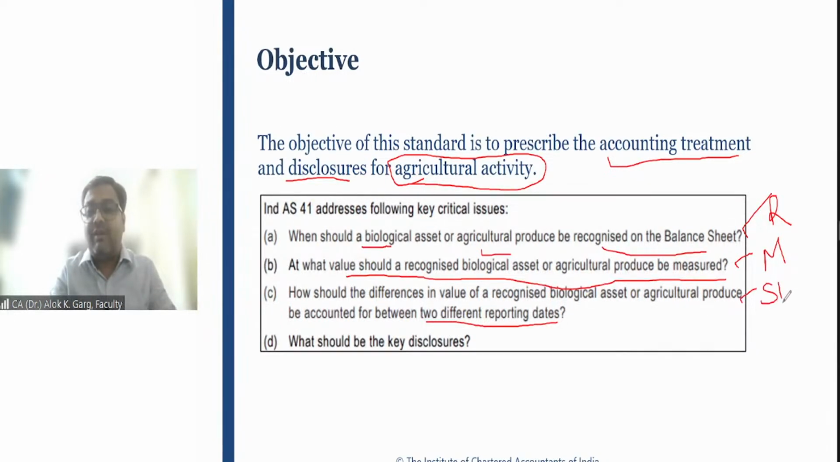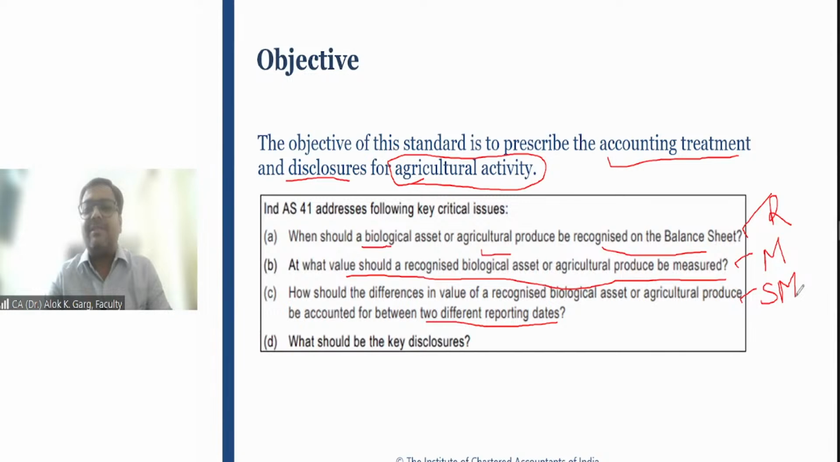For example, you have purchased a cow on, let's say, 15th January 2023. So what is the value of this cow on 31st March 2023? And if there is a change in the values, change in the fair values, then how should this difference or change in fair value be accounted for?